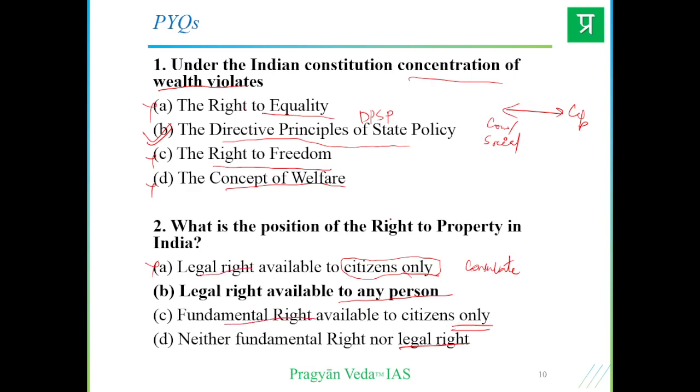See, no more is the right to property a fundamental right, right? If you remember, Article 31 was removed from the fundamental rights earlier and was put under 300A. So it is no more a fundamental right, so it's wrong here. Then neither fundamental right nor legal right. See, legal right in the sense that even a foreigner can buy land here, so it is a legal right entailed within the Constitution, right? So answer B is the correct one.